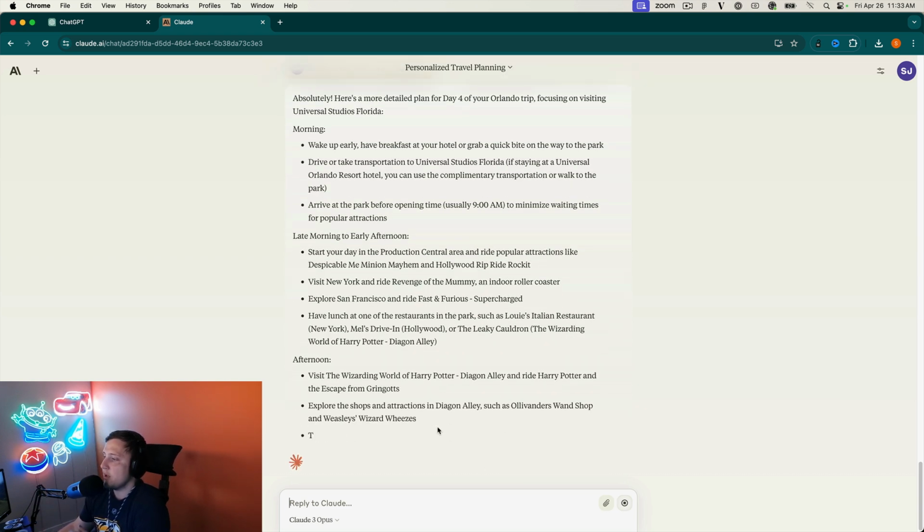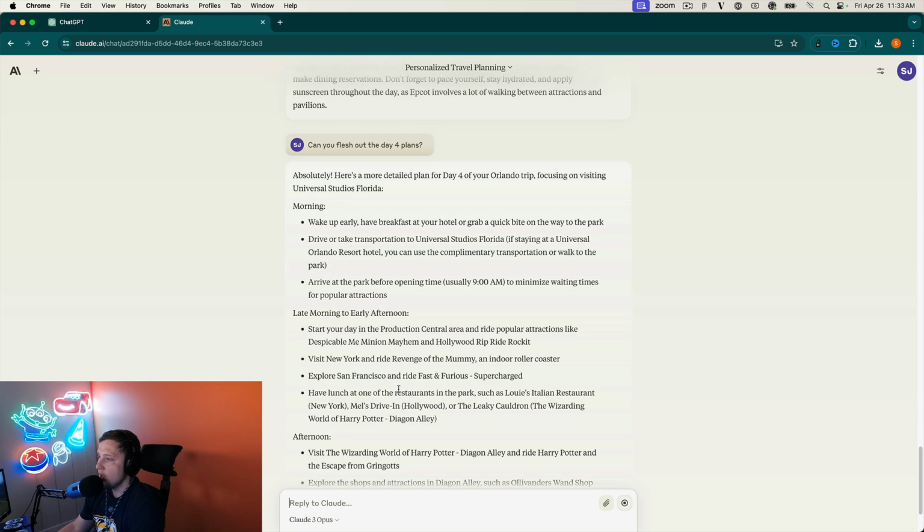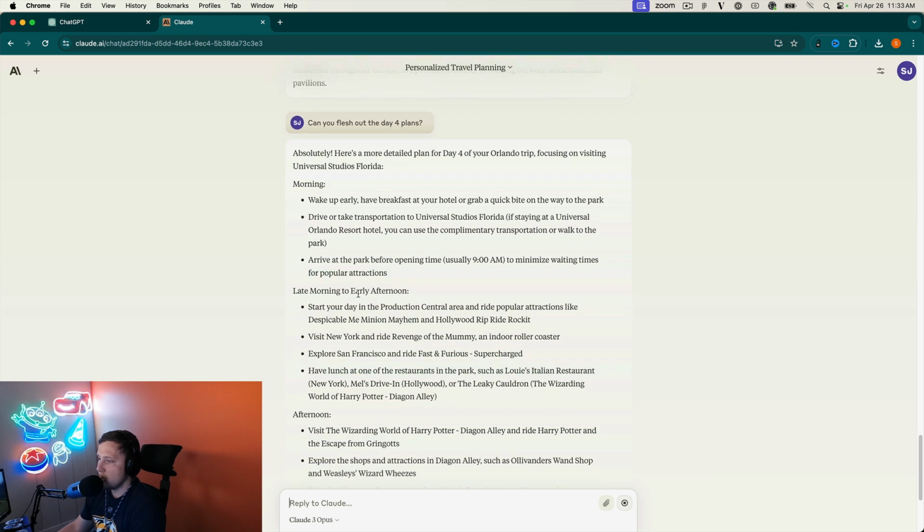But let's see what it says for Universal Studios. Okay, wake up early, and so on, do your stuff, arrive. So it's pretty similar across the board there, which is fun. Start your day with Despicable Me, Minion Mayhem, or Rip Ride Rockit. Not a bad idea there. Visit New York and ride Revenge of the Mummy. That's great. I wouldn't recommend anyone riding Fast and the Furious Supercharged because it's such a bad ride. But if you haven't been there before, maybe check it out.